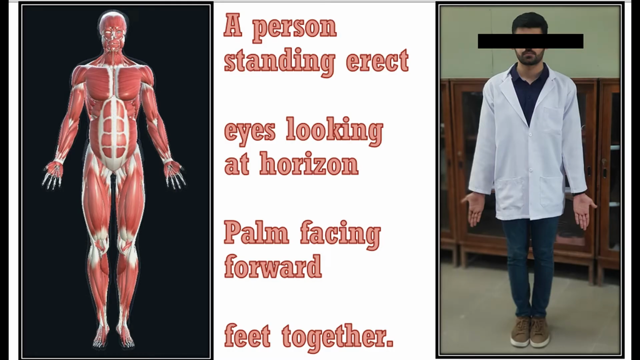What is anatomical position? The anatomical position is a person standing erect, eyes looking at the horizon, palms facing forward and feet together. Why anatomical position? This posture will decide what's the front side, what's the back side, what's the internal aspect and what's the external aspect. And in this way, anatomy will be spoken and studied all over the world